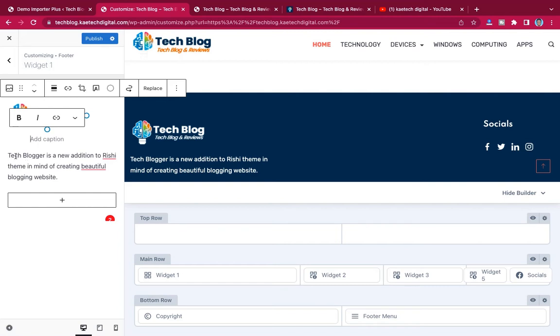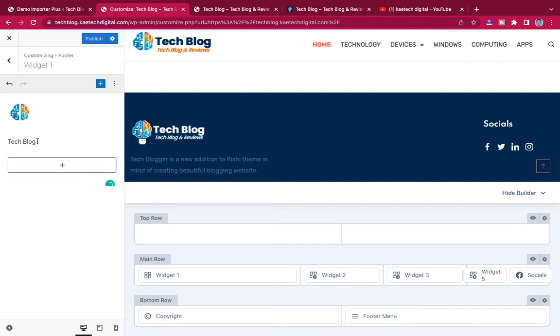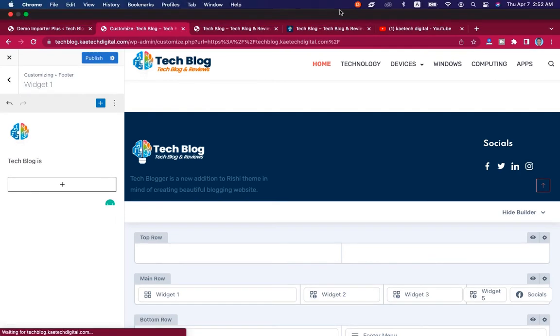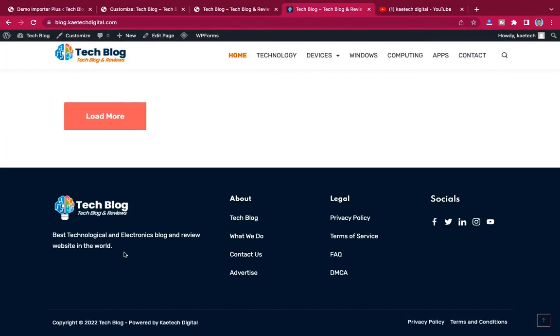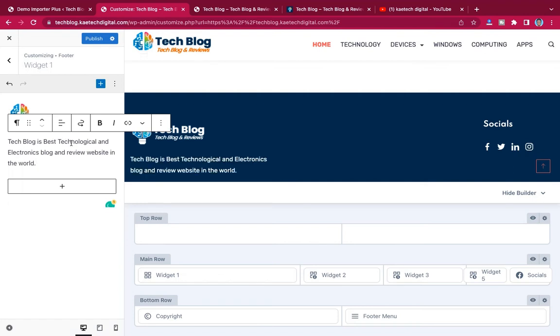So tech blogger, which is it, I'm going to change it, and then copy this one over here, and then come and paste it over here. So the tech blog is the best technological and electronics blog, blah blah blah blah blah. So that is it. So now that I'm done, I'm going to click over here. With these two things, we will change it later on.